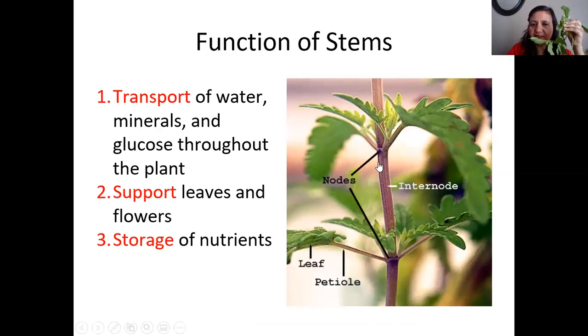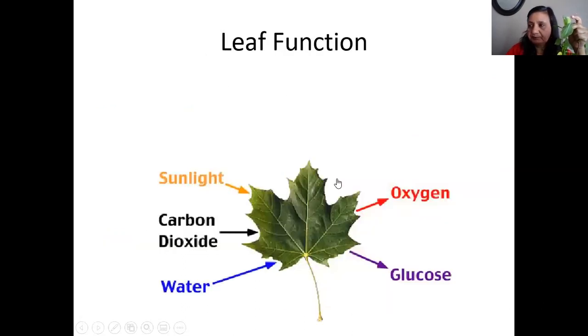So you can see here about the stem, right? Internode means in between these two nodes. This is called a node, like here also. You can see one node and one node. In between is the internode. And the petiole: the lower part of the leaf, you can call it petiole. And here are the nodes and internodes. You got it, right?